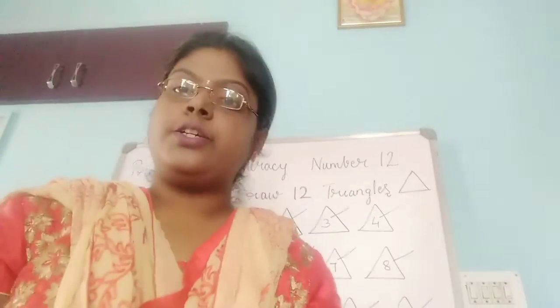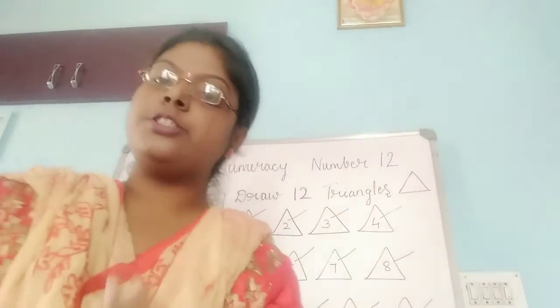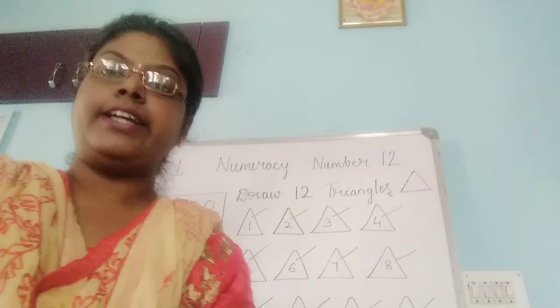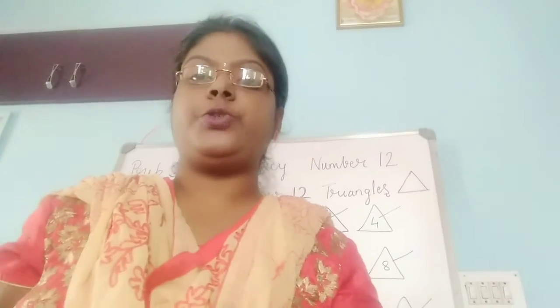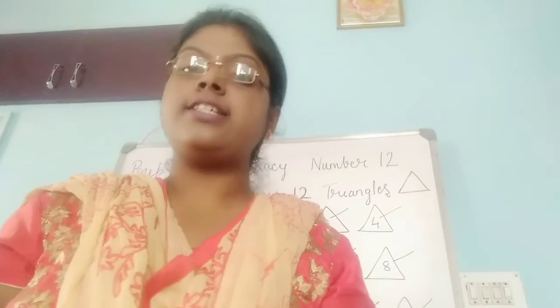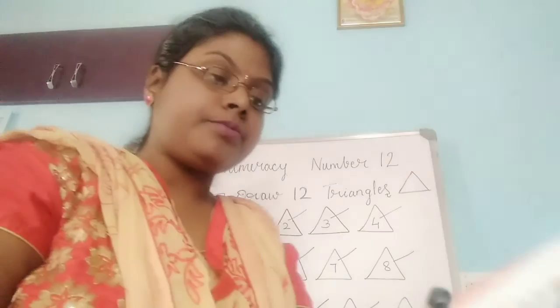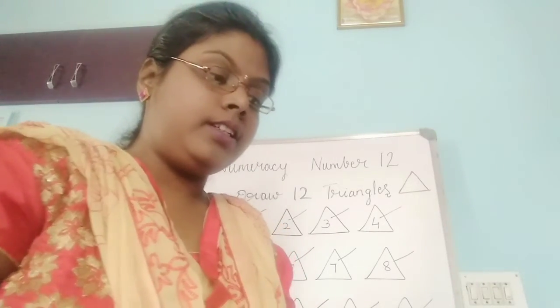Dear parents, you can make your child write every day a page of 1 to 10 and start a new number, that is 11, 12, and you can keep on continuing the numbers. And all the activities counting within 1 to 10 objects, you have so many pages in your Viva book as well as My Skill book. Maths we have started book number 5. English we are still in book number 4.